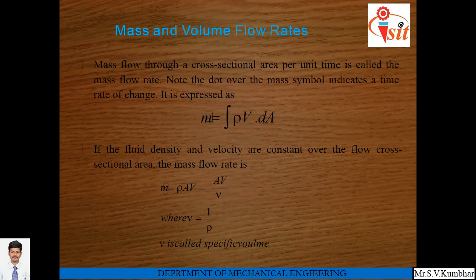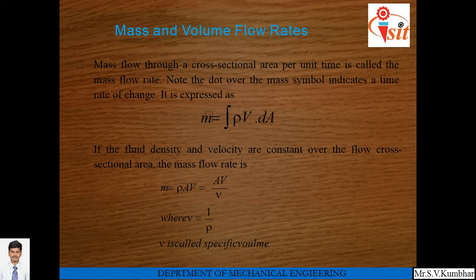Mass and volume flow rate. In fluid mechanics, you have learnt volume flow rate, that is discharge. Similarly, mass flow through a cross-section per unit time is called mass flow rate. Note that the dot over the mass symbol indicates a time rate of change. It is expressed as m dot is equal to integration of rho V dA.